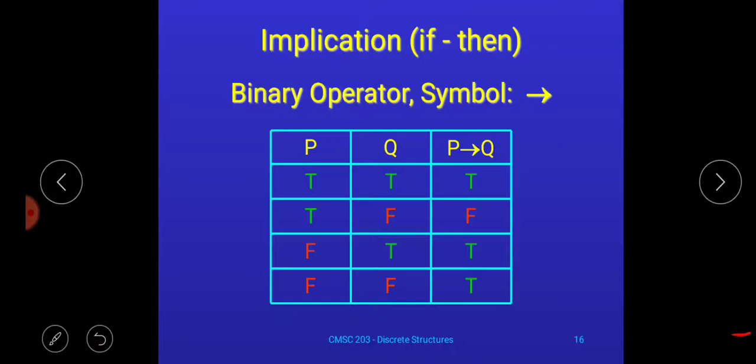In case of if-then, if the first proposition is true and the second proposition is false, then only the result is false; otherwise, in all other cases, the result is true. You have to remember the sequence as well.